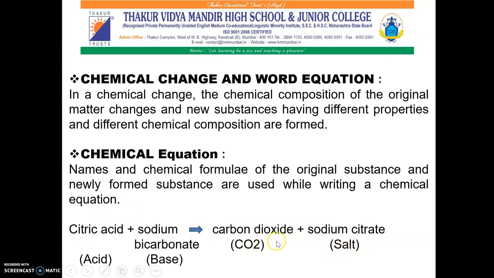So this is the chemical equation. On the left side of the equation, on the left side of this arrow, you can see the reactants are there. That is citric acid reacting with sodium bicarbonate forms the product. So on the right hand side of this arrow, we have the products. That is carbon dioxide as well as sodium citrate is formed. So this is how we write a chemical equation. On the left side we have reactants and on the right side of the arrow we have products.